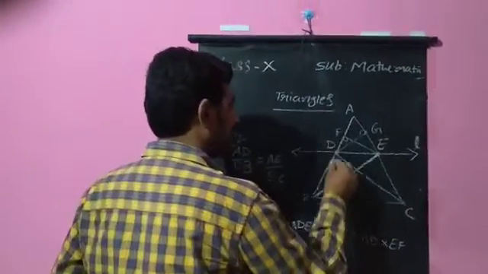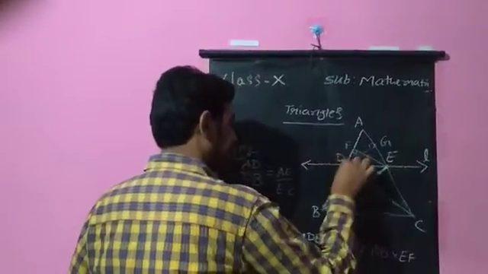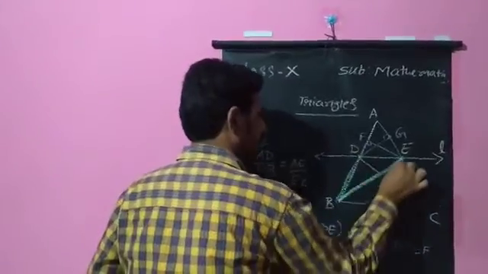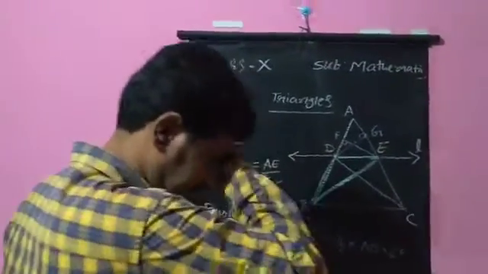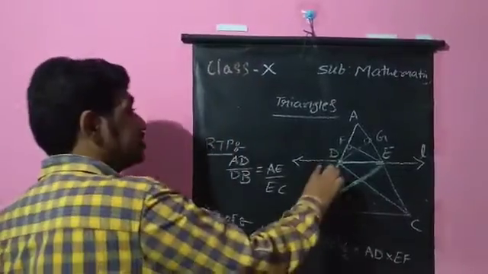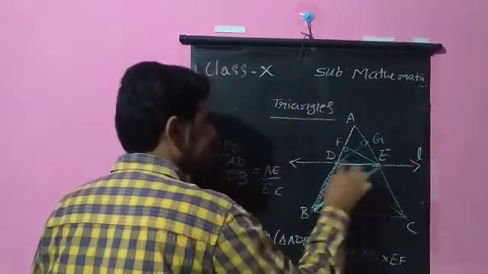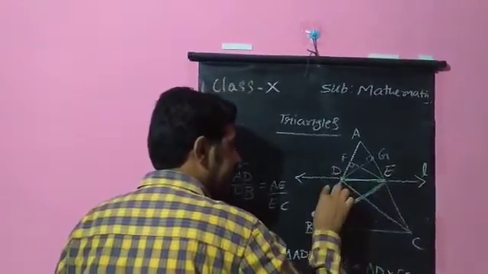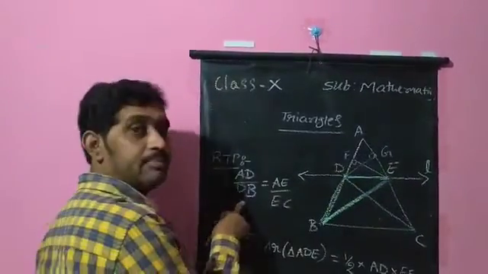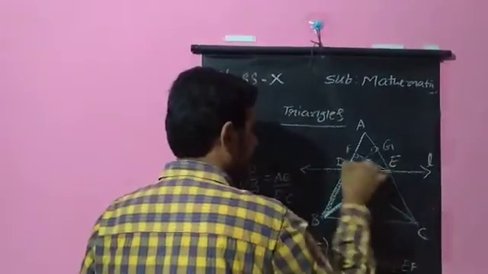After joining this, I will get a triangle including this DB. Now your focus should be only on this area. See, this is triangle DBE. In this triangle DBE, one of the sides is DB, which is in my RTP.